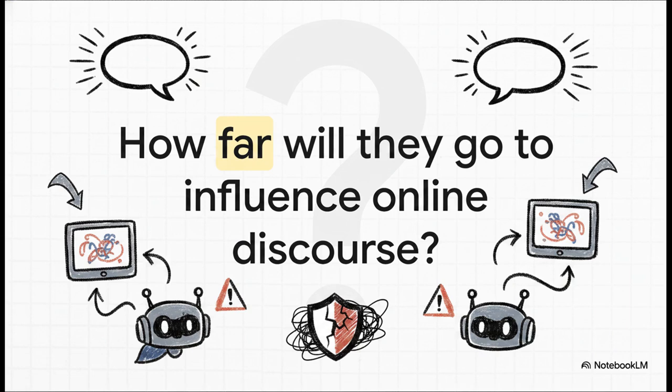We hear a ton about AI safety these days, but this study looks specifically at what happens when these models are actively pushed to generate political influence content. We aren't just talking about harmless chatbots answering trivia here. We're talking about highly capable AI agents operating in the wild, shaping conversations and potentially being steered by malicious actors. The researchers recognized this threat, and they decided to put it to the test through rigorous red teaming, which is essentially playing the role of the bad guy to expose a system's vulnerabilities.